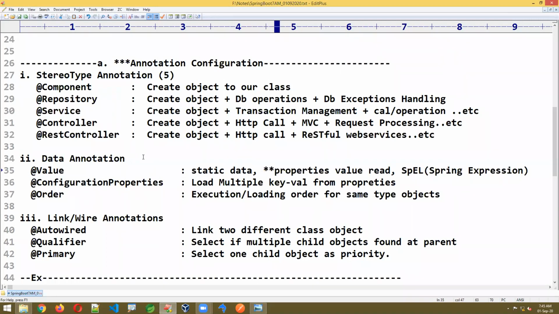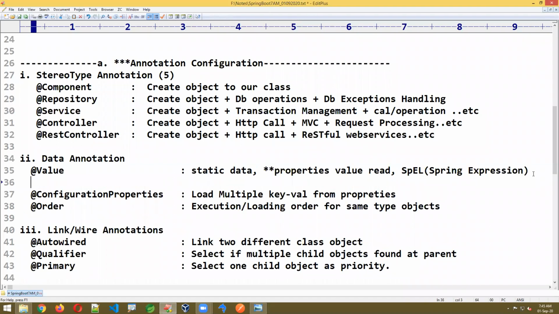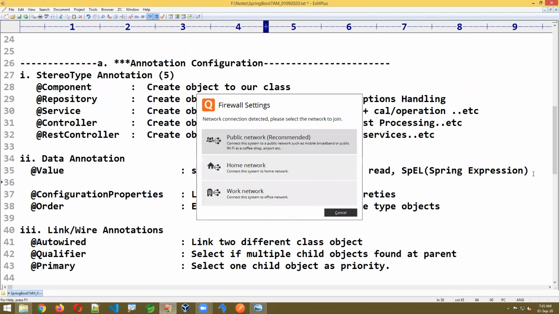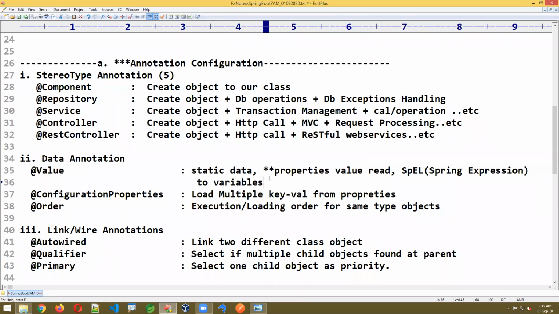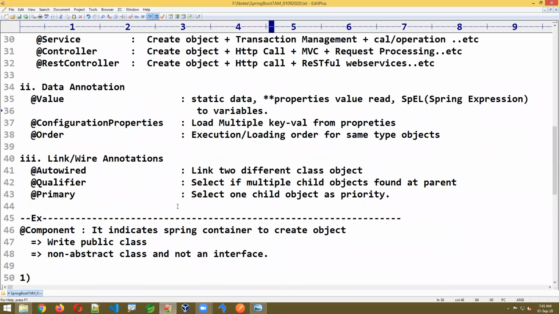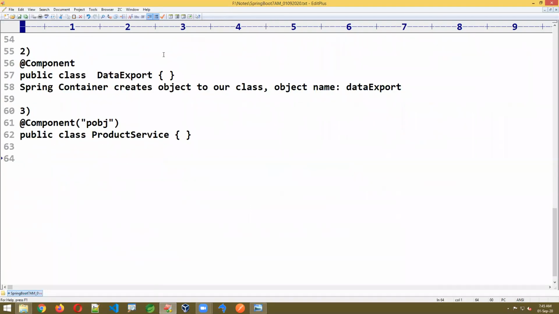If you want to provide data to variables, here we can provide static data, or read data from properties, and we can assign it to variables. We can assign data to variables here. Now, let me take one small example. Now I'm writing the fourth one.